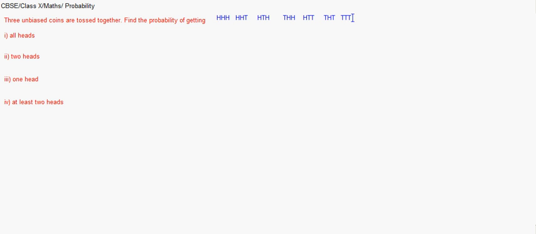I think I missed one, that can also be tail, tail, head. So these are the elementary events.